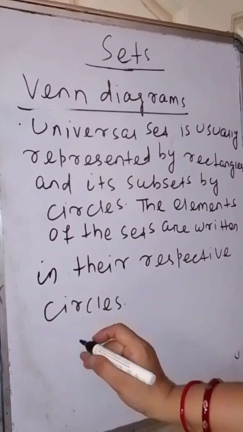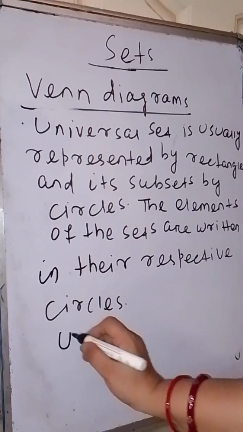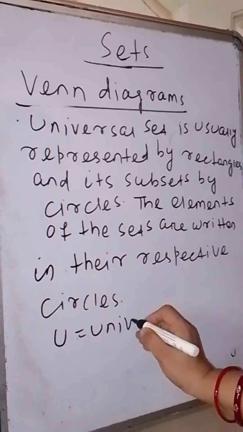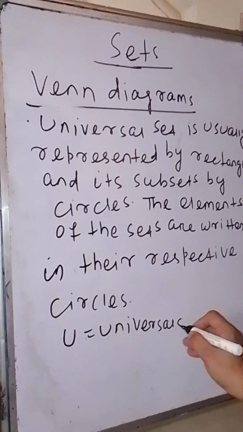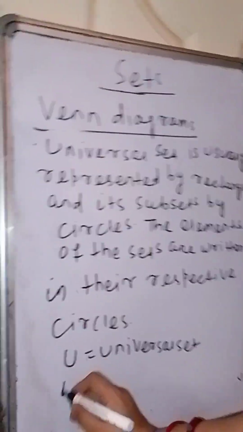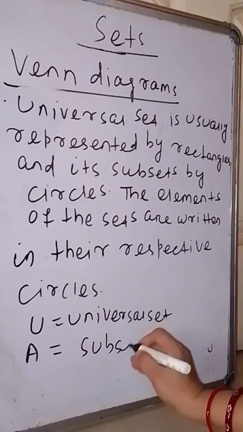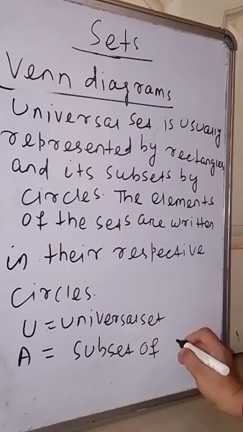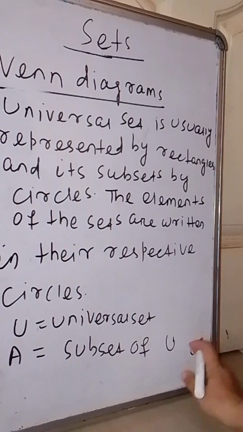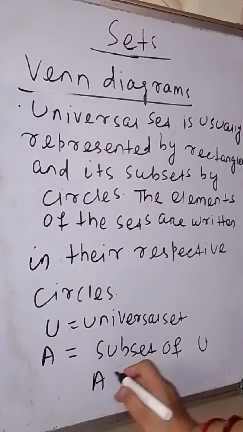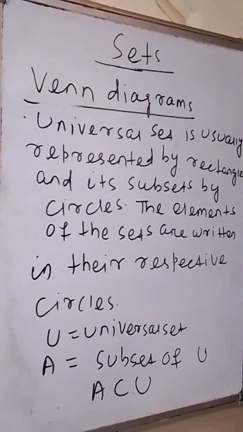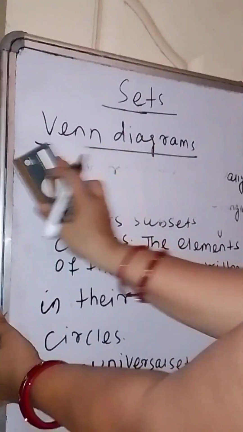So suppose U is the universal set and A is a subset of this universal set, meaning A is a subset of U. How will you represent this using a Venn diagram?